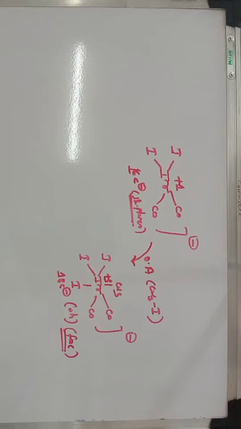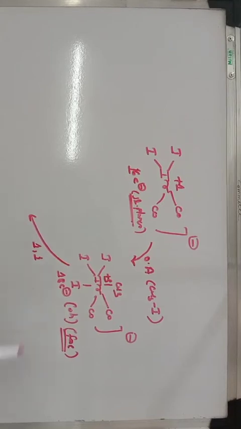So this is your fac isomer, and this is your 18 electron species, which contains one sigma donor ligand and one pi acceptor ligand such as carbonyl. So whenever a pi acceptor ligand and a sigma donor ligand are present, and the species is an 18 electron species, then it undergoes a 1,1 insertion reaction. So you should remember, we are very much familiar with this 1,1 insertion reaction. Whenever the complex is 18 electron, it undergoes 1,1 insertion reaction.